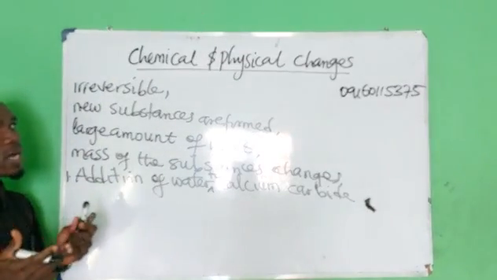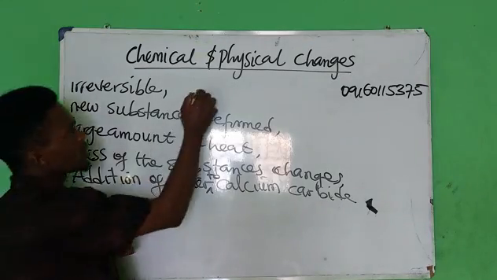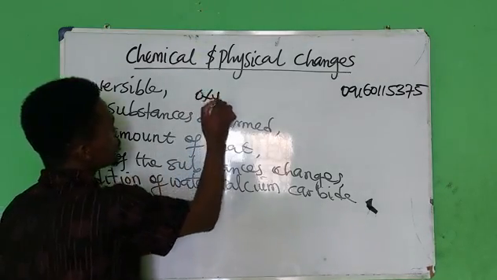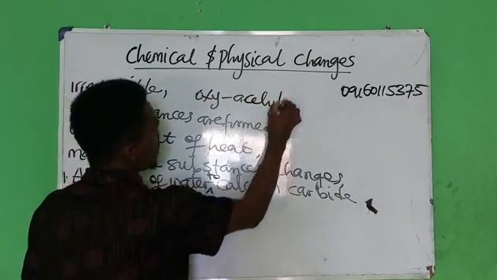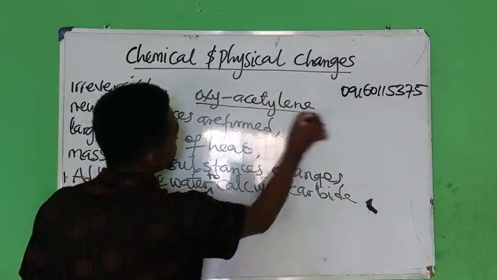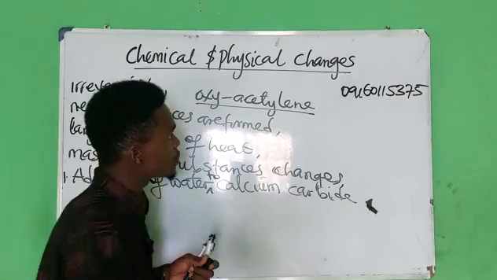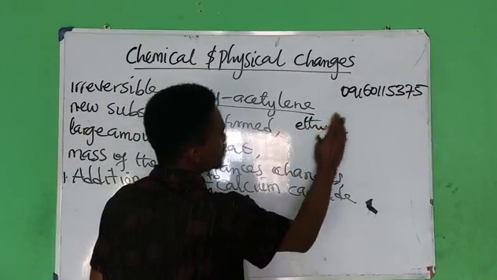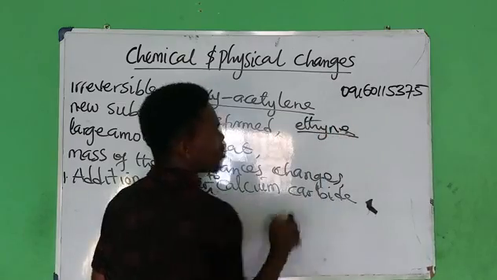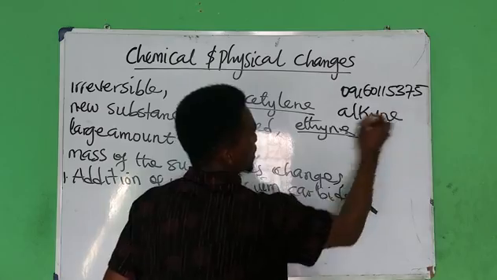Of course, it is used as oxyacetylene flame. Because there is ethane, or I can say the alkyne.